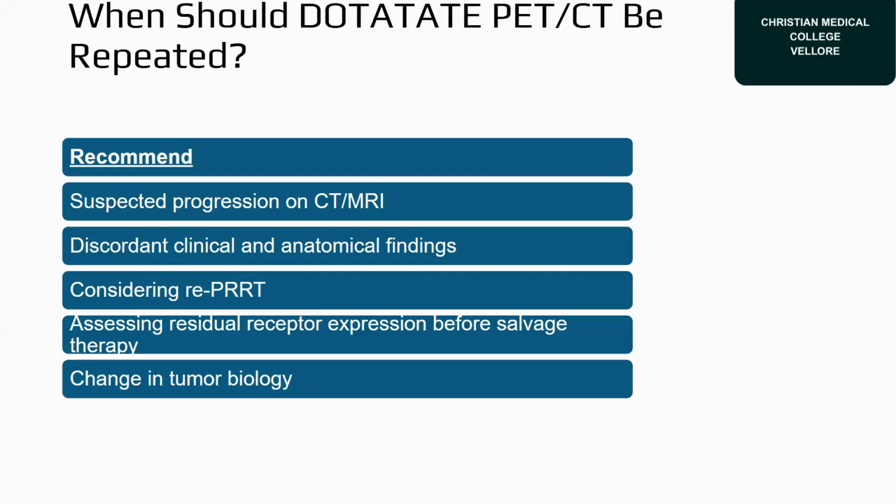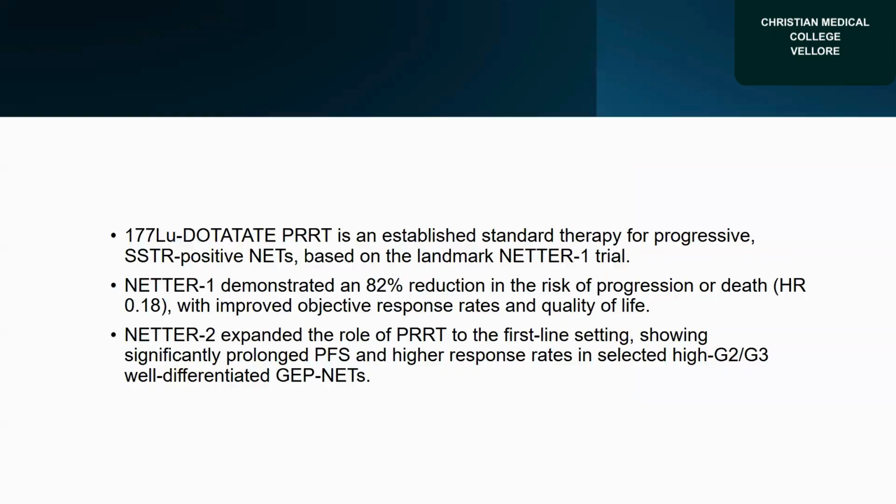So in summary, lutetium-DOTATATE PRRT is an established standard therapy for progressive SSTR-positive neuroendocrine tumor based on the landmark NETTER-1 trial. The NETTER-1 trial demonstrated an 82% reduction in the risk of progression or death, with improved objective response rates and quality of life. NETTER-2 expanded the role of PRRT to the first-line setting, showing significantly prolonged progression-free survival and higher response rates in selected high grade 2 or grade 3 well-differentiated gastroenteropancreatic neuroendocrine tumor.